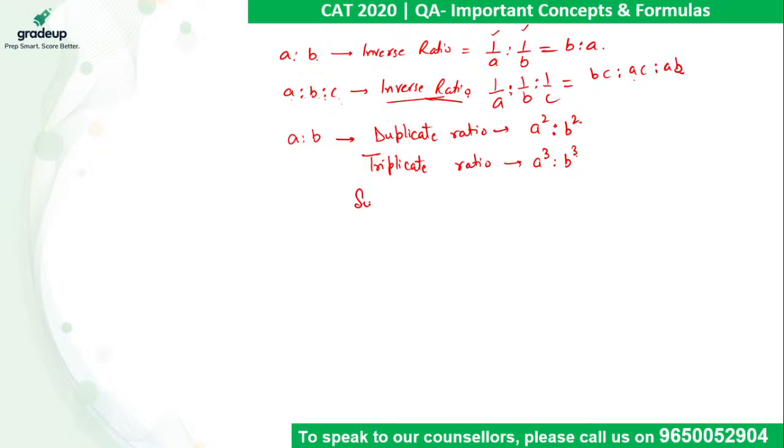If we come across subduplicate ratio of A is to B, that will be root A is to root B. If we come across subtriplicate ratio, that comes out to be cube root of A is to cube root of B. So CAT में डायरेक्ट क्वेश्चन आ चुका है इसके ऊपर. राइट. सो ये टर्मिनोलॉजी सारी की सारी क्लियर होनी चाहिए.